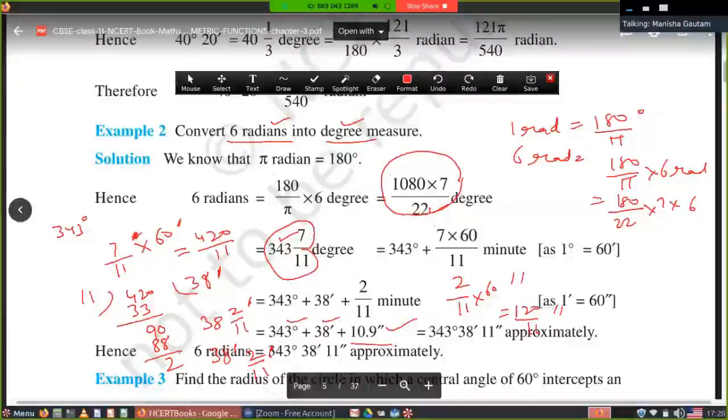I think you can do it. Degree, minute and seconds: how to convert it into degree, minute and second? First of all, what we did: 343 degree and 7 upon 11 degree. 343 in round figure is the answer in degrees. Now 7 upon 11 is multiplied by 60 to convert it into minutes. Again the fraction part, 2 upon 11, is multiplied by 60 to convert into seconds. You will get the seconds.